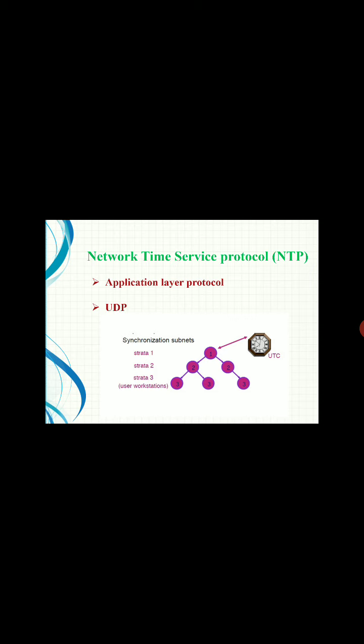The secondary servers are synchronized with the primary server. You can see first the primary server is synchronized with the UTC, then the secondary servers, marked 2 in the figure, are synchronized with the primary server. The workstations, marked as 3, are synchronized with the secondary servers. This is how the Network Time Protocol provides time services on the internet.